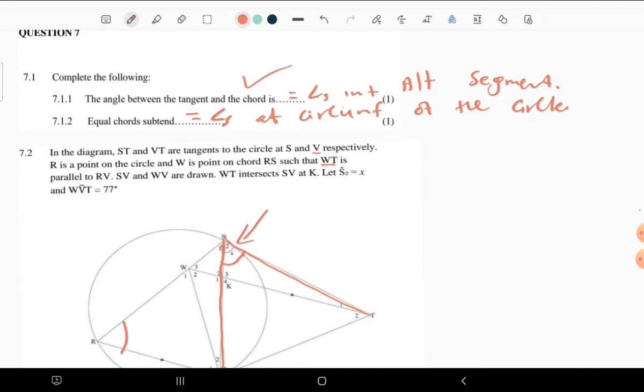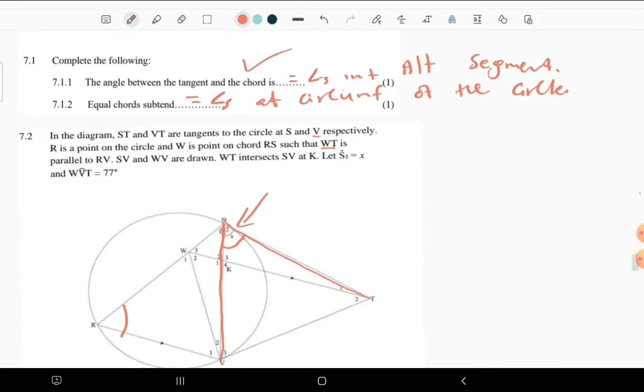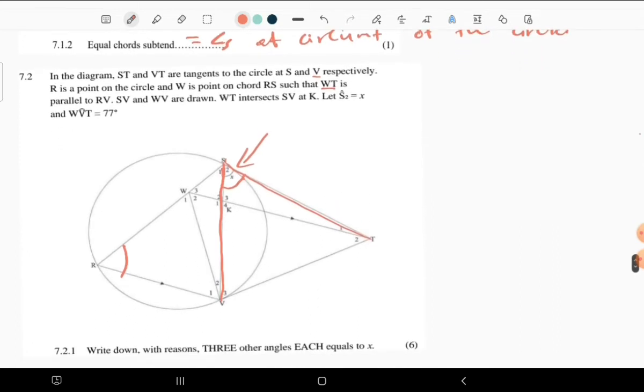You can see that we're now using this theorem in this question. So now you can see that this angle R is equal to X as well. So on that note, you can say angle R is equal to X. Reason, this is the tan chord theorem.